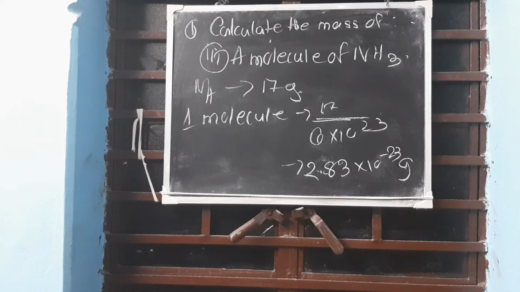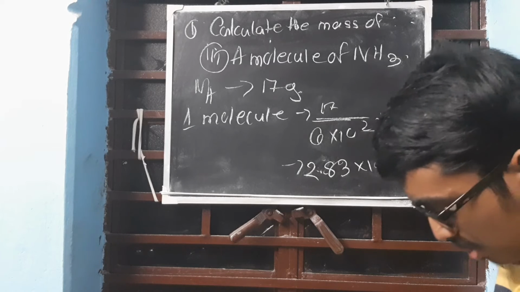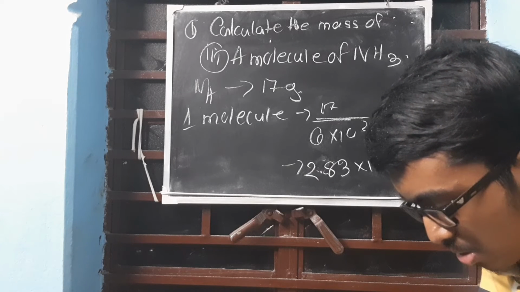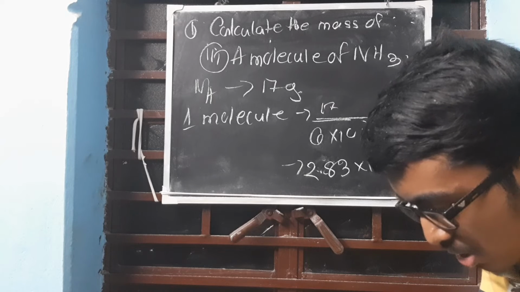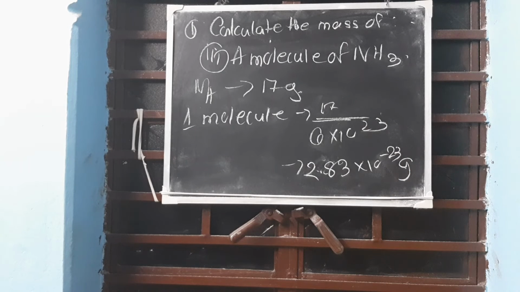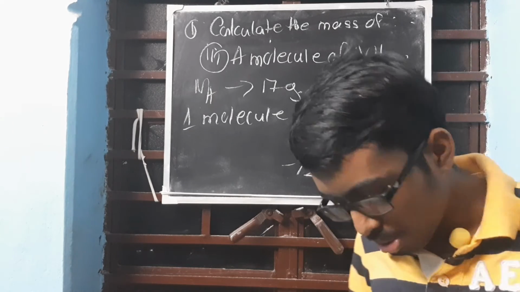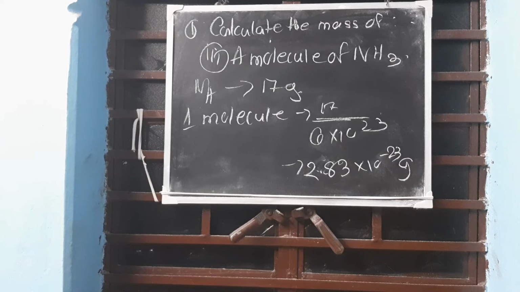There might be slight changes. I did it in mental calculation, might go wrong. I am just checking once. Wait. Divide by 6 into 10 to the power 23. 17 divided by 6 is 2.83. Okay, so rough changes might occur. Range is accepted, so do not go out of the range, otherwise there will be a problem. Now if you divide 17 by the Avogadro number, then your answer will come as 2.8229, that's 2.823 roughly. So this answer is accepted. Okay, next one.